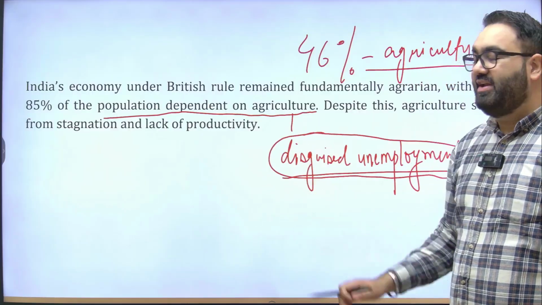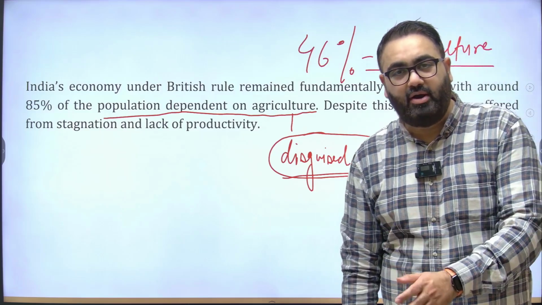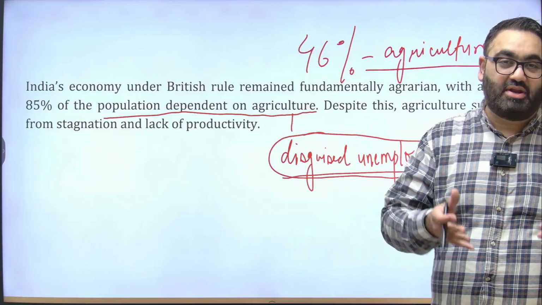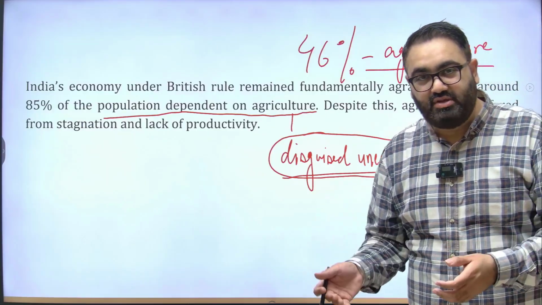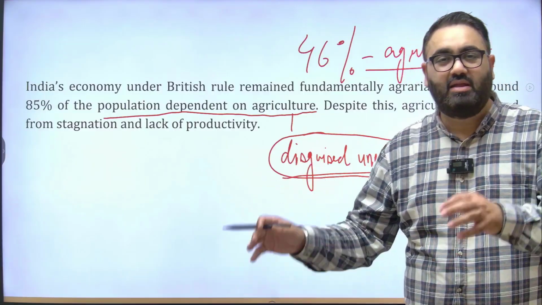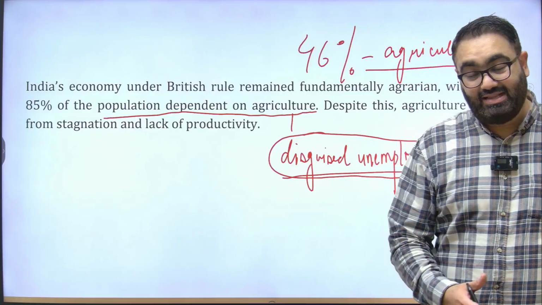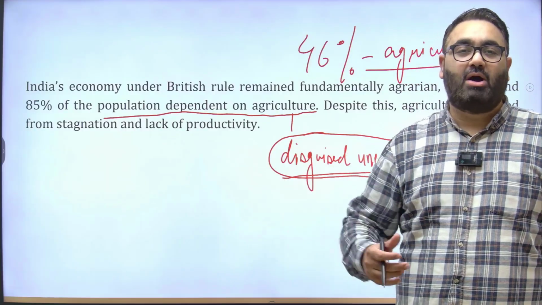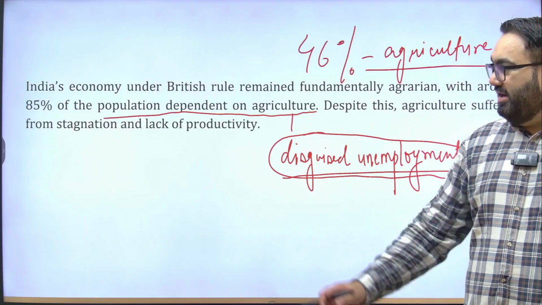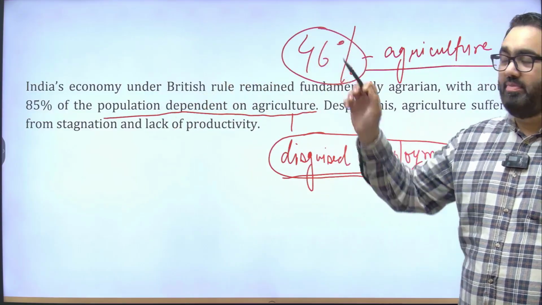That is the situation of our agriculture right now. The number of people that are employed in agriculture is much, much more than what this sector actually requires. So if we cut down the workforce, it will not have any impact on the productivity of the agriculture workers eventually. So we, as in the government, would want to push people out from agriculture, towards somewhere else. If there is a decline from 85%, we have reached 46%, but the government would want to bring it down even lower.